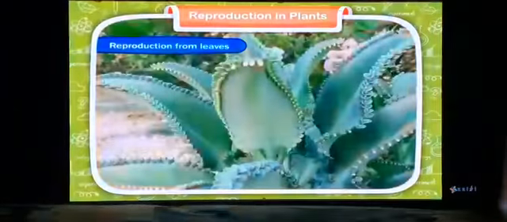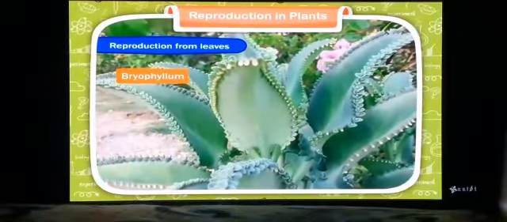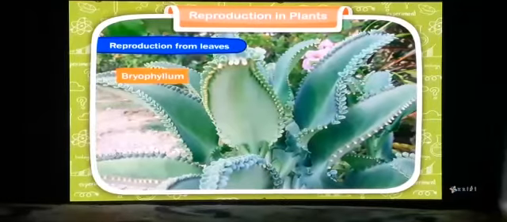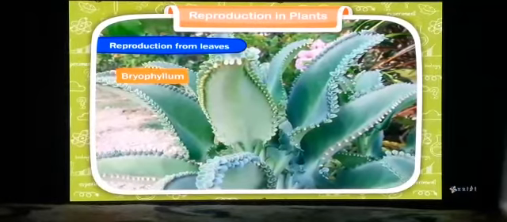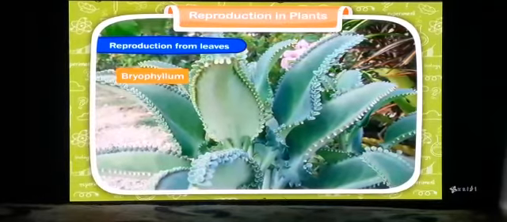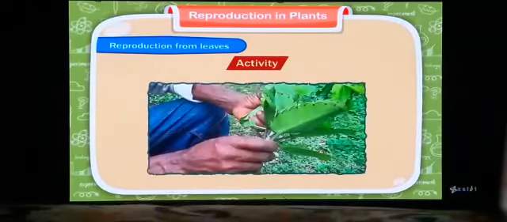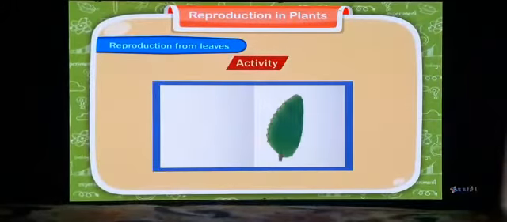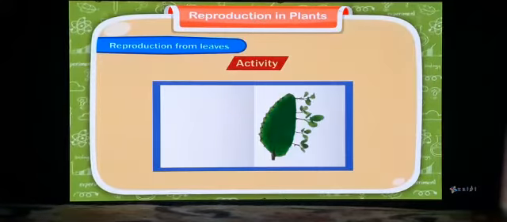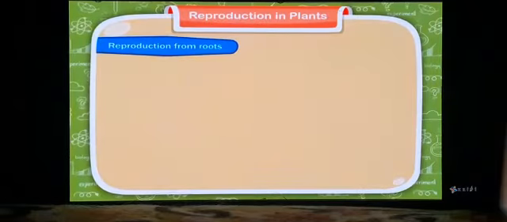Reproduction from leaves. Some plants like Bryophyllum have fleshy and thick leaves bearing buds on their edges. These buds on the edges grow into a new plant. When leaves fall down on the ground, the buds start growing. Activity: if you pluck a Bryophyllum leaf and put it in a book, after 2-3 days you will find several new plants growing from the buds all along the edges.